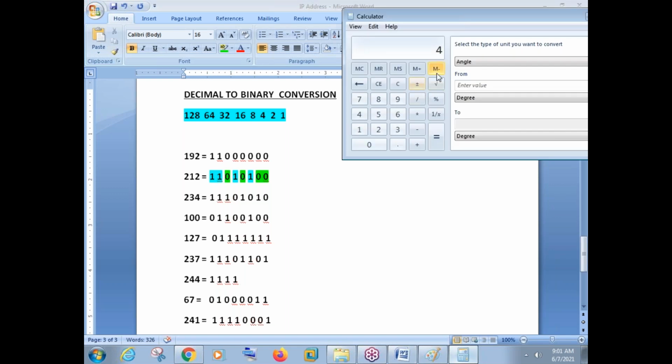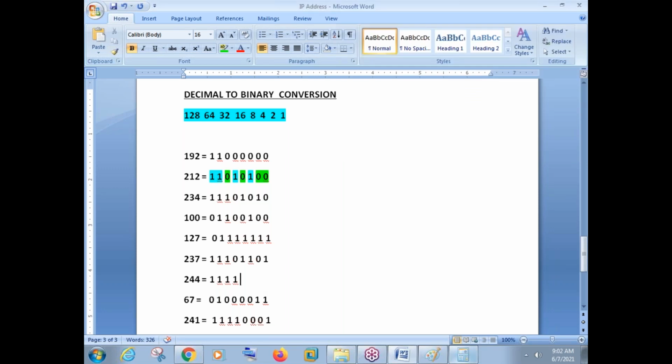Now what is the output here? 4. Now what is the next bit value here? 8. So 4 is a lesser number, 8 is a higher number. So can you subtract 8 from 4? That is not possible. So what we do here is we'll make this bit as 0. Okay, this is not possible.